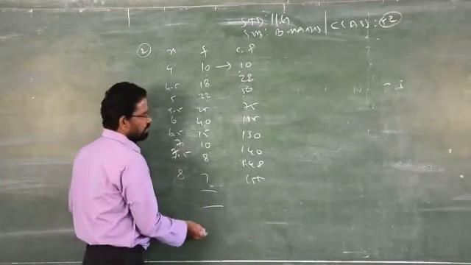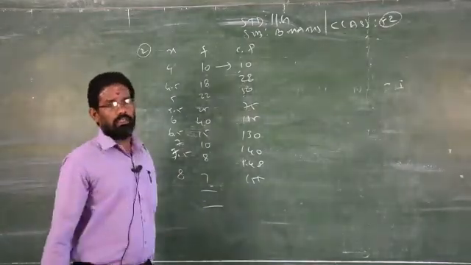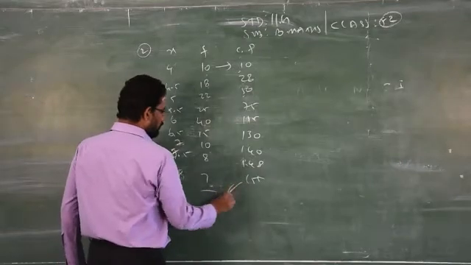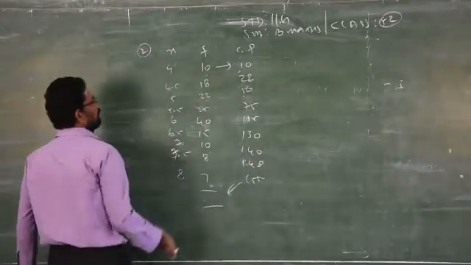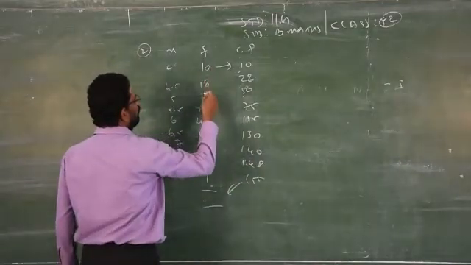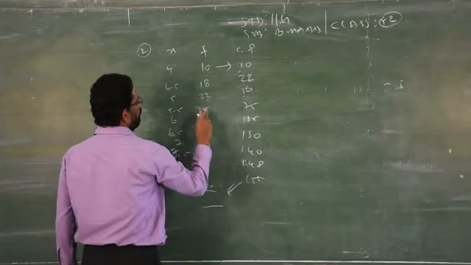Now you have to check whether your cumulative frequency is correct or wrong. The final value of the cumulative frequency should be equal to the total. So I am adding 10, 20, 20 plus 20, 40, 40 plus 20.